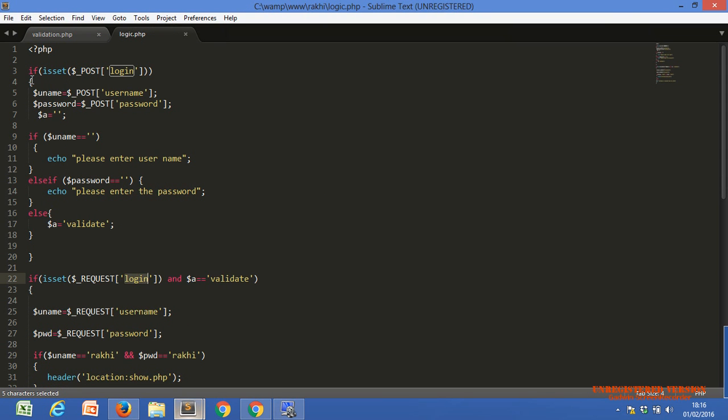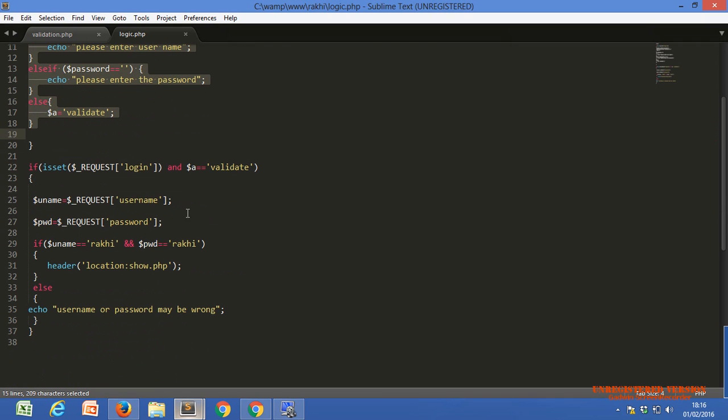Now, do you understand? Because of these ifs, this code within this if condition is not executing, and this other code is also not executing. Now, do you understand what our requirement is? Requirement means